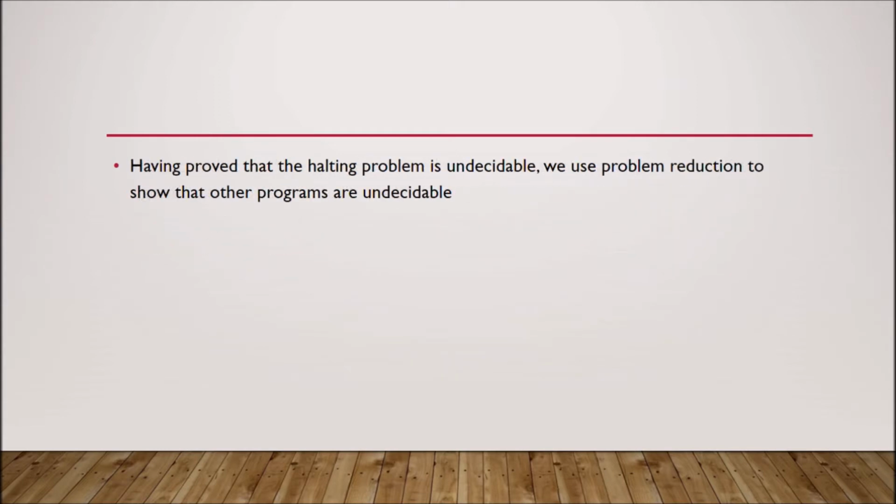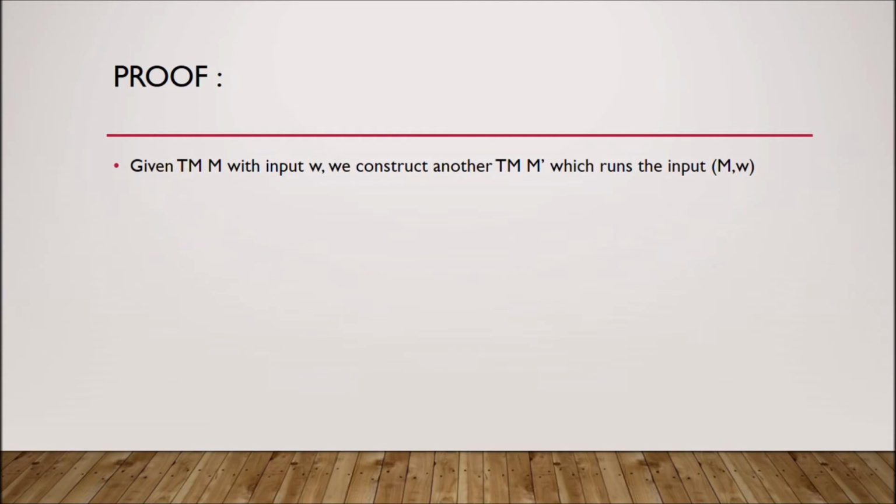So having proved that the halting problem is undecidable, we use problem reduction to show that the other problems are undecidable. Proof. Given the Turing machine M with input W, we construct another Turing machine M prime, which is an arbitrary Turing machine which runs the input MW.